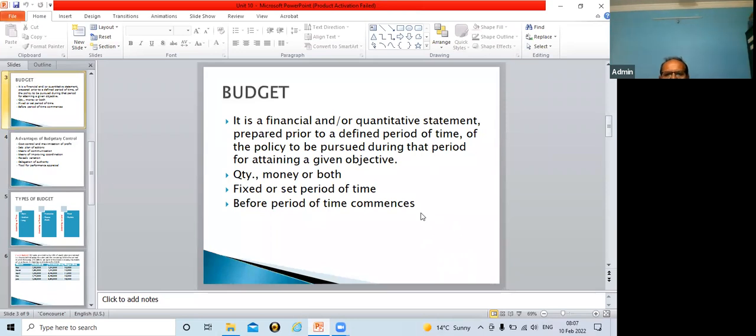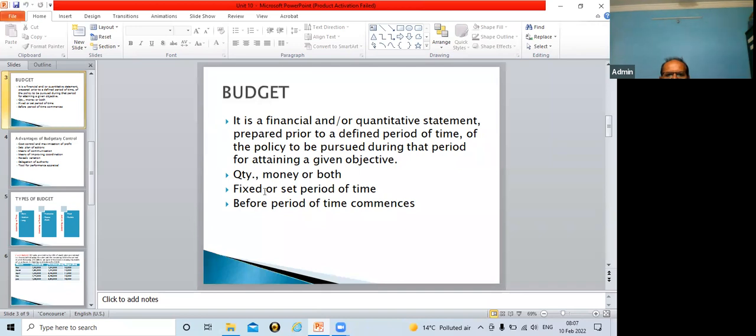Again, today you can take a screenshot. Budget is nothing but a financial and quantitative statement prepared prior to a defined period of time, of the policy to be pursued during that period for attaining a given objective. So a budget may be in terms of money or quantity, or maybe money and quantity both.